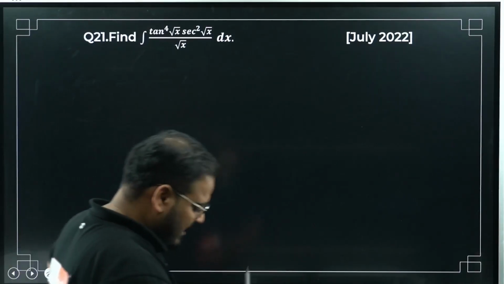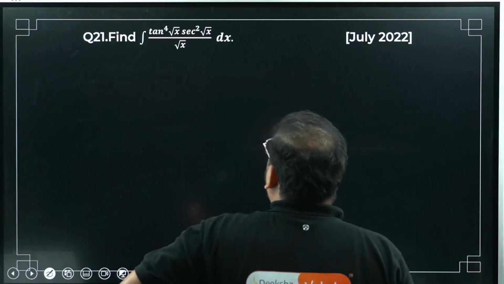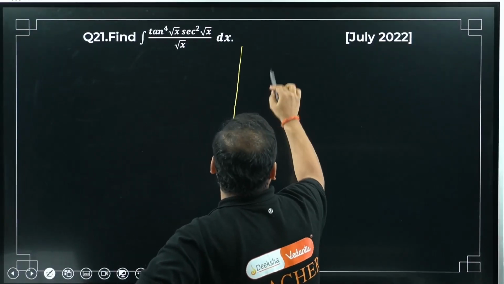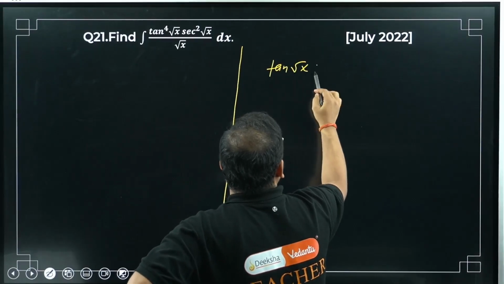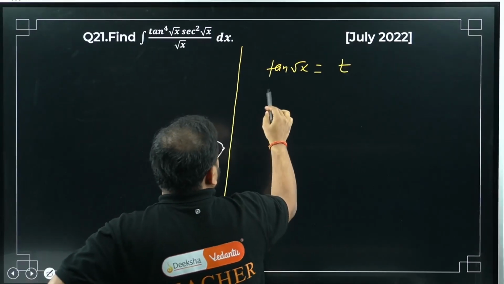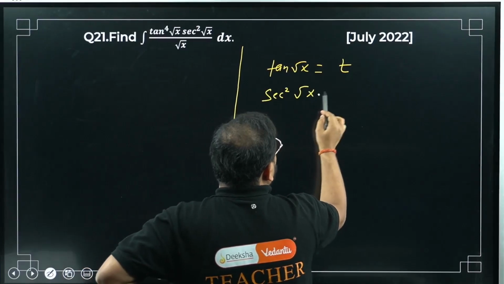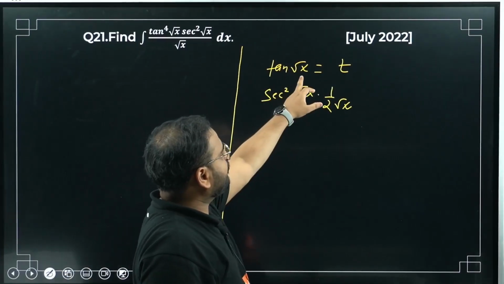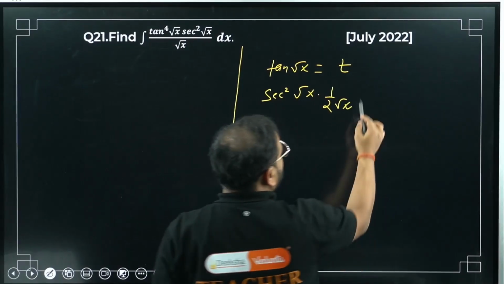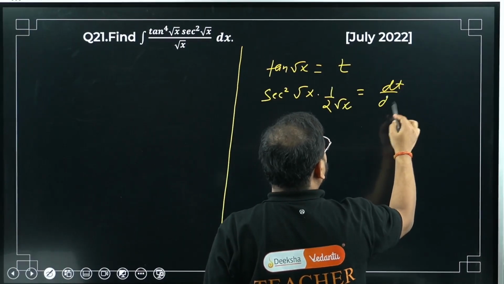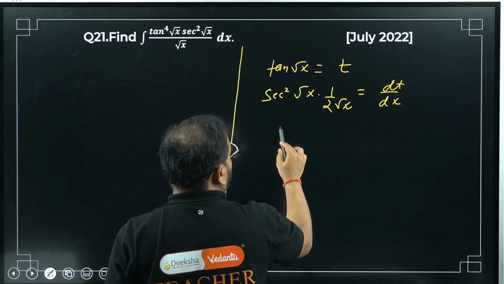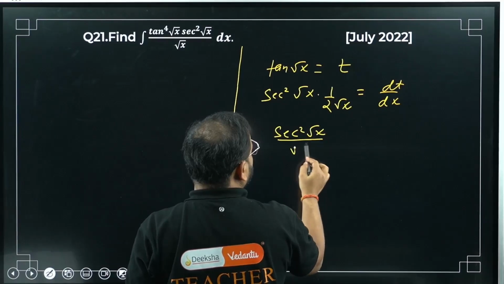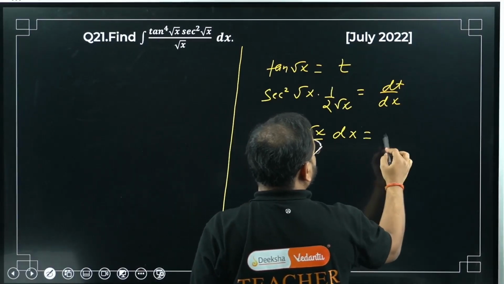Okay? I have done this question. I just said this is a PYQ. Please check. Take tan of root x as t. Differentiate: sec square root x, then what am I going to get? 1 by 2 root x. Chain rule: first for tan, sec square of root x, then 1 by 2 root x. So dt by dx. Bring dx on this side. So sec square root x by root x into dx equals 2 dt.